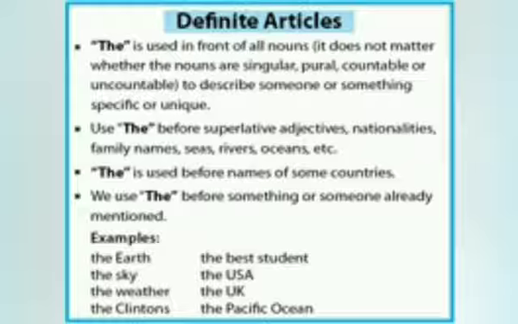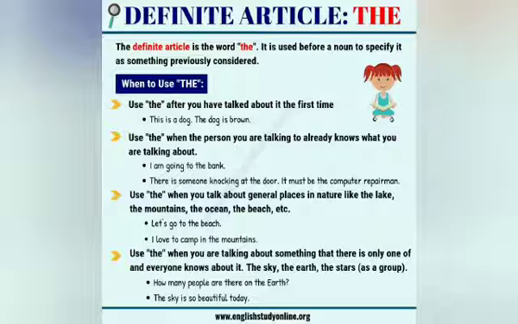Next, we use the with superlative degrees of adjectives. Suppose we say, he is the most intelligent student of the class. We are talking about the most intelligent, so we put the. The most is the superlative degree. Next, we use the with objects that are unique: the sun, the moon, the earth. Next, we use the before phrases with words like first, last, all these are ordinals or cardinal numbers. We also use the when we speak of the population of a nation, the Japanese.